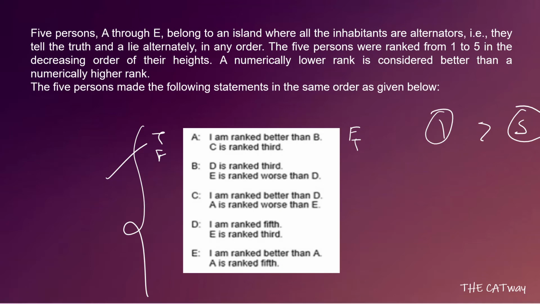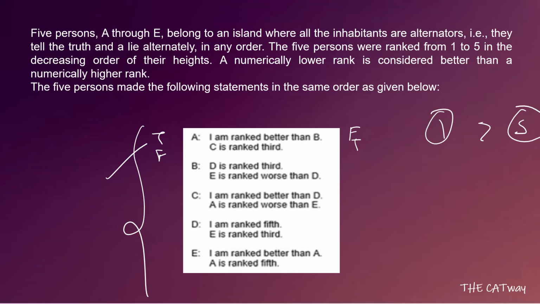So B says that D is ranked third. We do not know anything about it. He says that E is ranked worse than D. We do not know anything about it. C says I am ranked better than D. We do not know anything about it. Then C says A is ranked worse than E. Do not know anything about it. D says that E is ranked third and I am ranked fifth. Again, we do not have any information about this. E says that I am ranked better than A, and E says that A is ranked fifth.